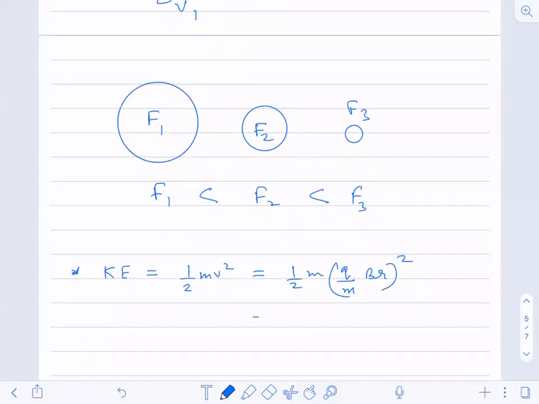When you solve this, what you will get is 1 by 2m, q square, B square, r square. So this is the kinetic energy value. Let us assume this as equation number 5. Now I guess nobody is having any doubt.